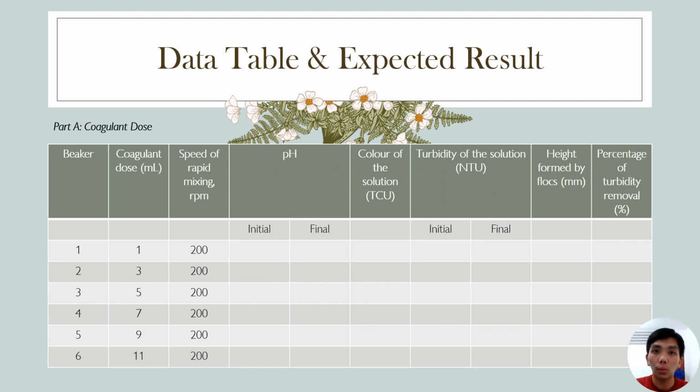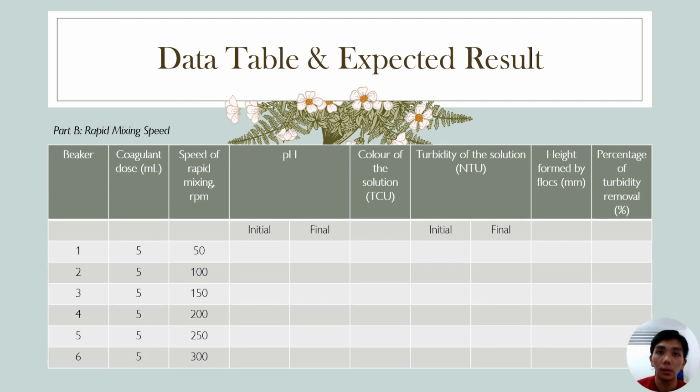This data table will be developed to describe the effect of coagulant dosage on the performance of coagulation and flocculation processes. The pH, color, turbidity of the solution and the height formed by the flocs will be recorded. Then, the percentage of turbidity removal will be calculated by utilizing the formula mentioned in the methodology. This data table will be developed to describe the effect of rapid mixing speed on the performance of coagulation and flocculation processes. Record all the required variables and calculate the percentage of turbidity removal.